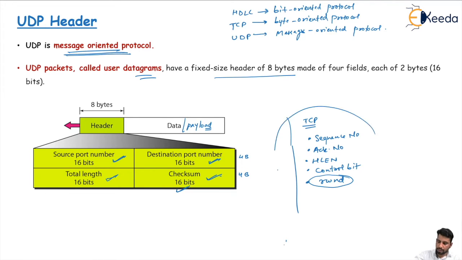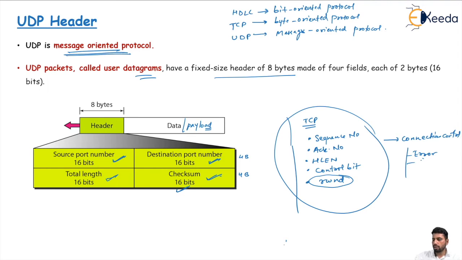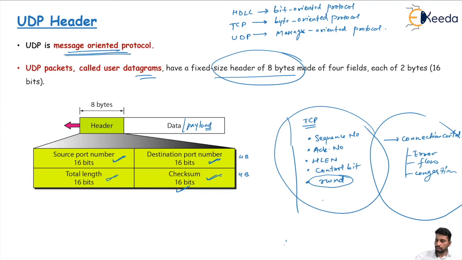You notice in TCP we have these important fields, but in UDP we have none. All these important fields are related to connection control, and with this connection control we maintain error control, flow control, and congestion control. These services are not present in the UDP protocol. The header length is fixed at 8 bytes, with no option field, whereas in TCP the header size varies from 20 bytes to 60 bytes.